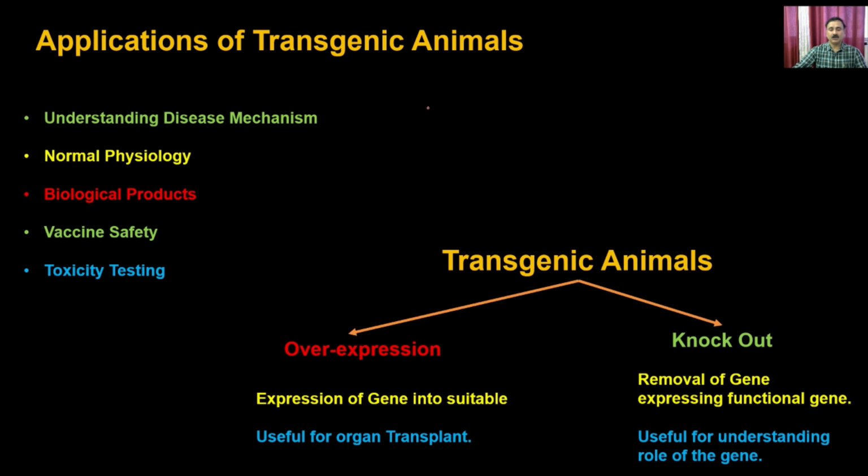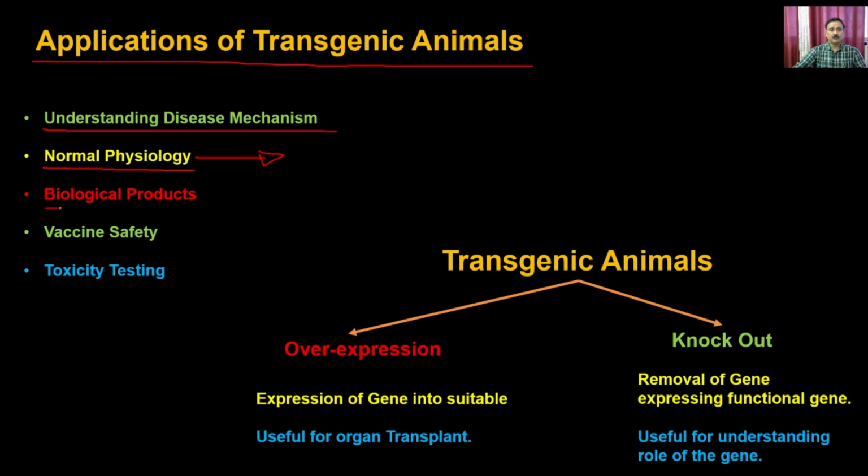So this is all about the different types of transgenic animals and how you can generate them. Once you have generated the transgenic animals, you can utilize them for different purposes. For example, you can use them for understanding the disease mechanism. You can also use them for normal physiology, like studying normal blood clotting and other kinds of physiology.